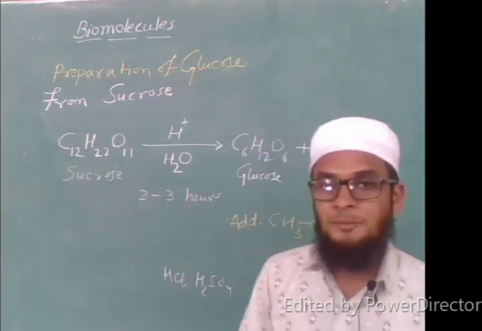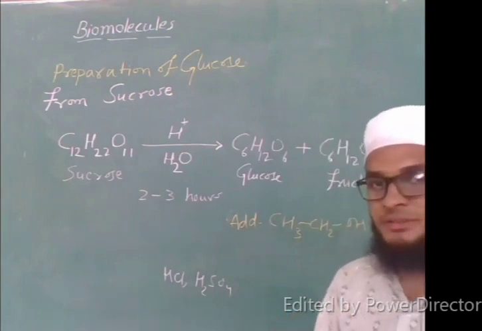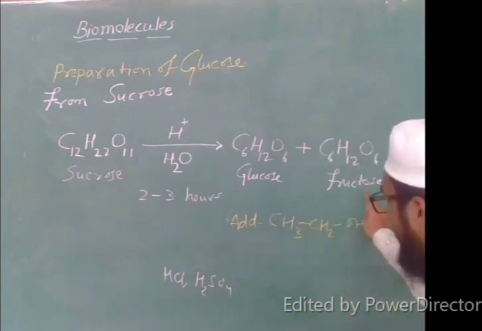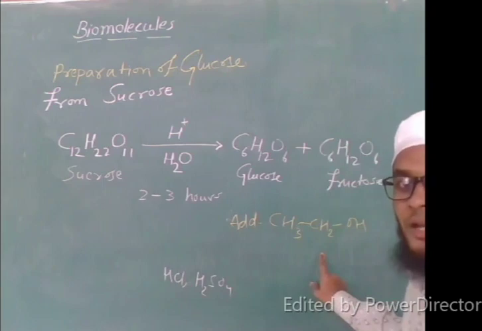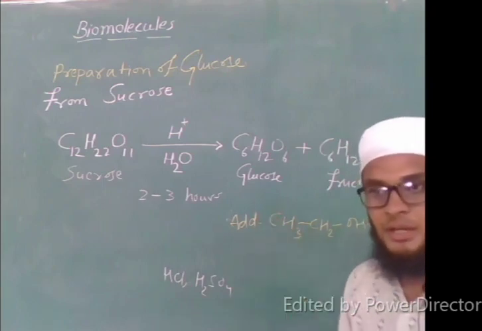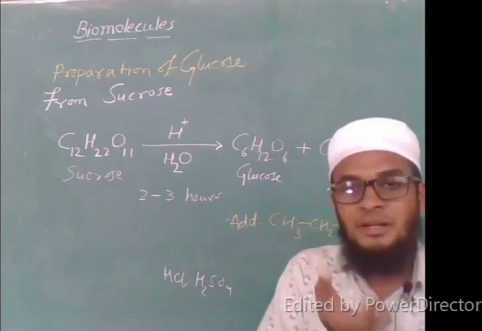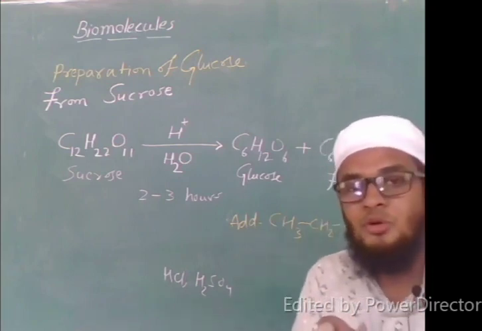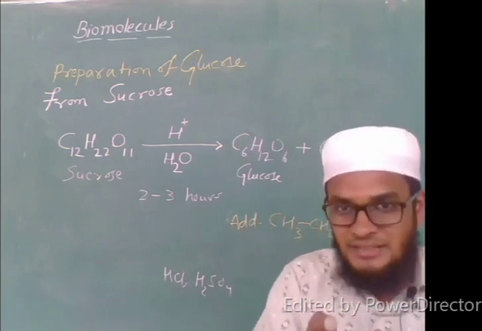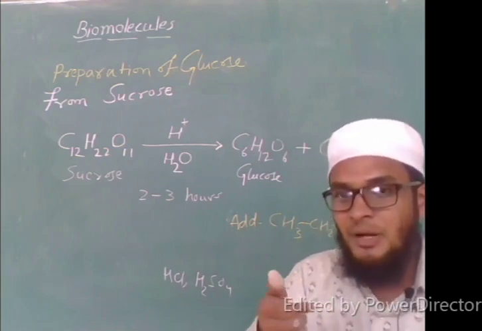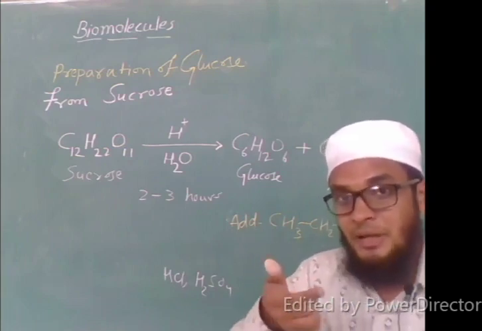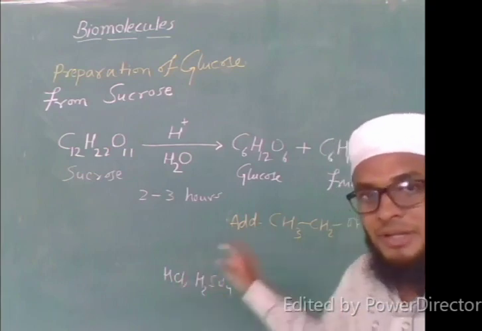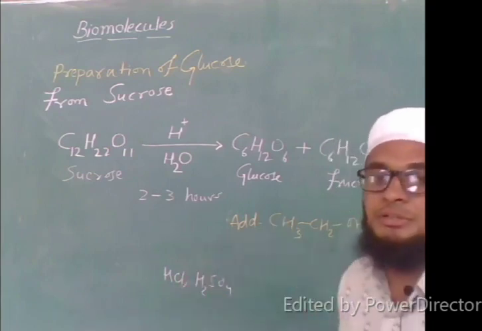Then what will I do? I will slightly warm it. Then our fructose molecule will get dissolved in ethanol, but glucose cannot. So the crystal coming out of this liquid will be our glucose molecule. We will crystallize it and filter it. At the filter stage, we will get the glucose molecule.